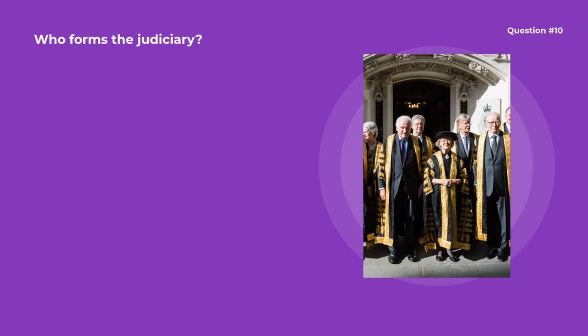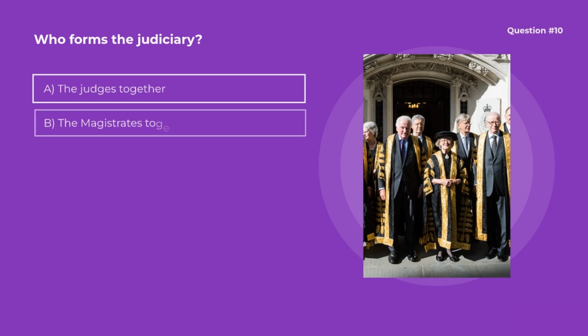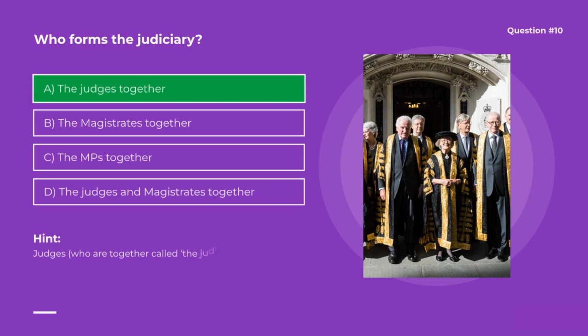Question number 10. Who forms the judiciary? Options are A. The judges together, B. The magistrates together, C. The MPs together, D. The judges and magistrates together. Correct option is A. The judges together. Judges, who are together called the judiciary, are responsible for interpreting the law and ensuring that trials are conducted fairly.